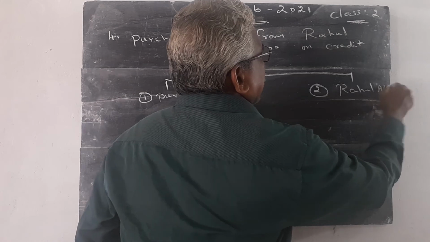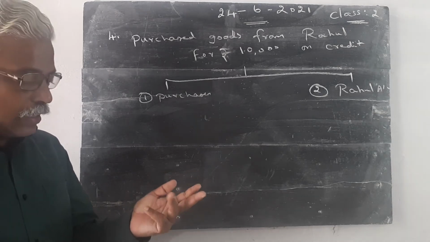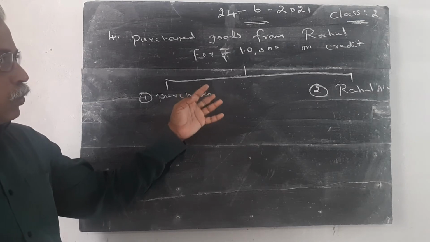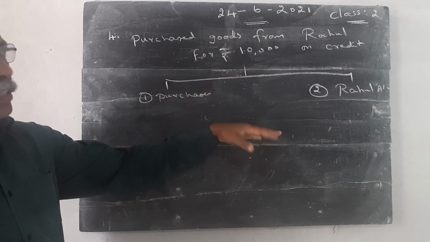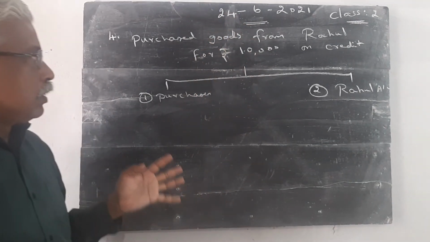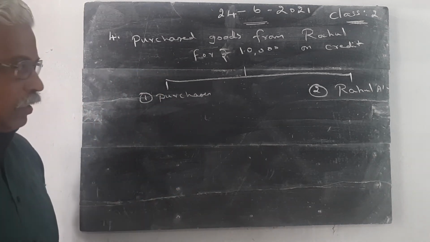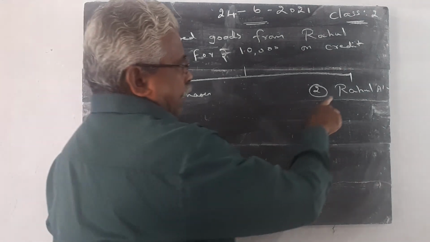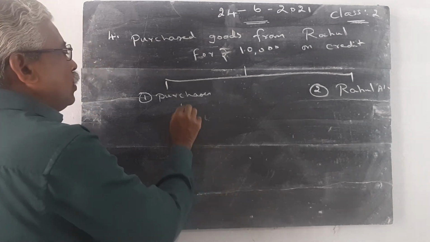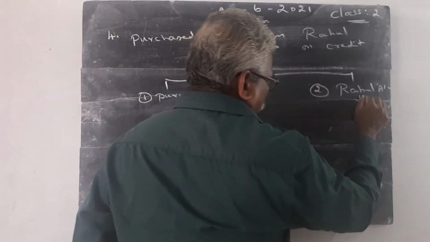This is a credit transaction. Already we studied there are 3 types of transaction: cash transaction, credit transaction, and bank transaction. Here we purchased goods from Rahul on credit basis. The amount is not paid immediately, but the 10,000 rupees will be paid later. So it is a credit transaction. In that circumstance, we have to write the name of the customer, the name of the supplier. Rahul is the supplier. Purchases account is the real account. Rahul is the personal account.